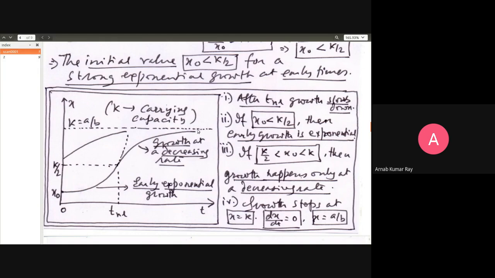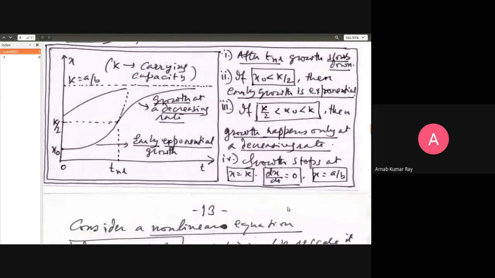That is what happens. And then eventually the growth will stop when this slope gradually flattens out. At infinity, at t equal to infinity, this dx/dt will be equal to 0. But when t is equal to infinity, x will be equal to k. The limiting value will be reached. And that is where the growth will stop.